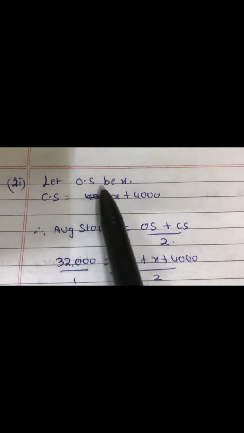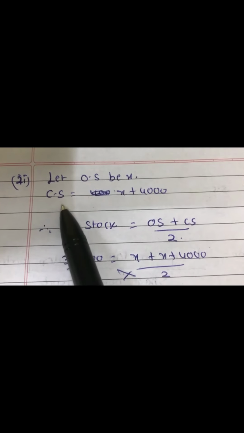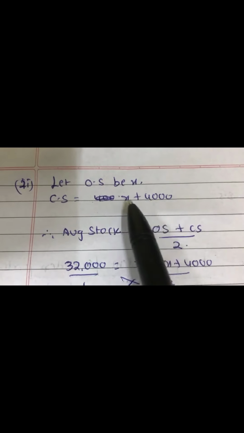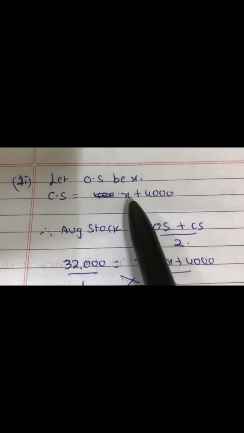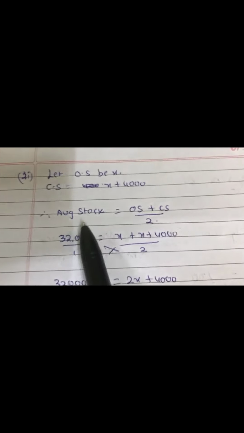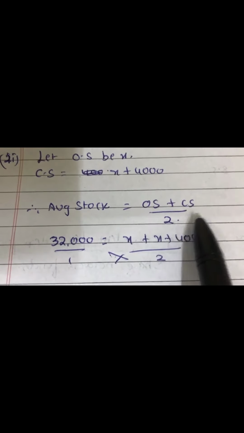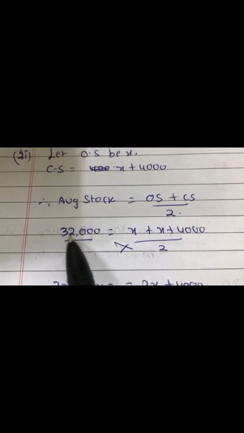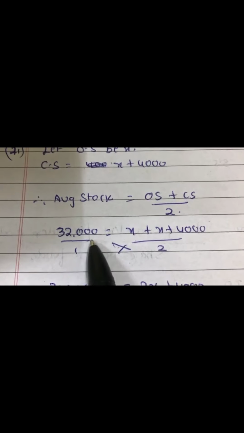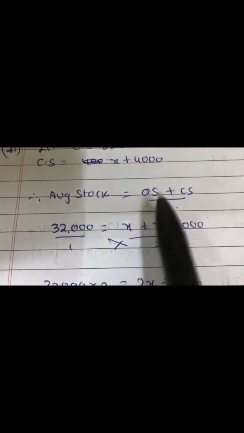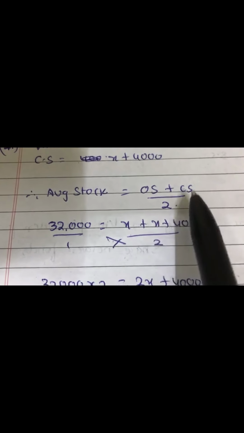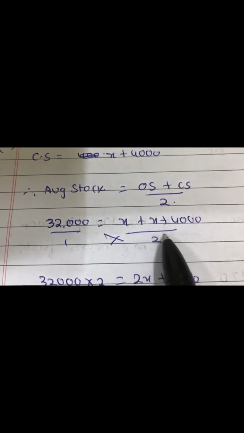So let opening stock be X. So they say that closing stock is 4,000 more than opening stock. So it will be X plus 4,000. Therefore, apply this formula. Average stock is equal to opening stock plus closing stock divided by 2. So 32,000, the average stock which we have found out, is equal to X, the opening stock, plus X plus 4,000, the closing stock, divided by 2.